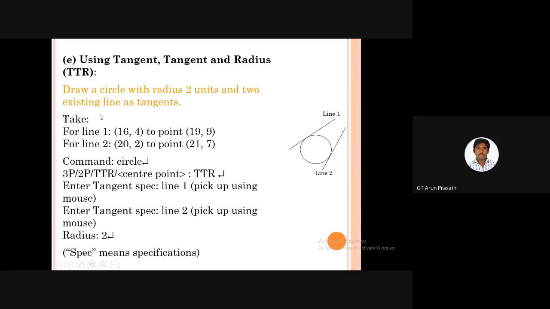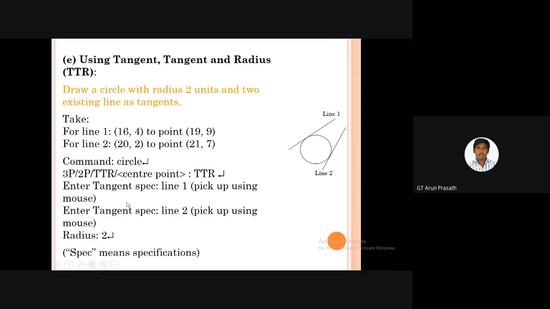Using tangent and radius. Now for the tangent line, for line 1 and 2 we use the command 3P or 2P or TTR, TTR meaning tangent, tangent, radius, to draw the tangent line. Next we give the center point and press enter, and select the first line, between 16 comma 4 and 19 comma 5, this line.